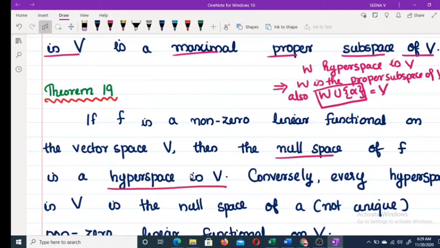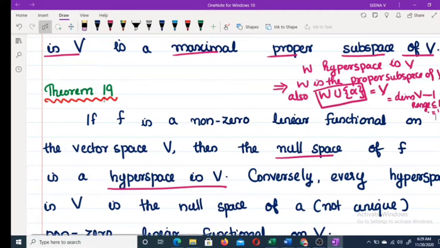We have already proved this in the case of a finite dimensional space. We proved nullity is equal to dimension of V minus 1, by proving the range of f is contained in F, therefore the rank of f is equal to 1, and so on. That is in the case of a finite dimensional space. Here we have to prove all these things in the general case.